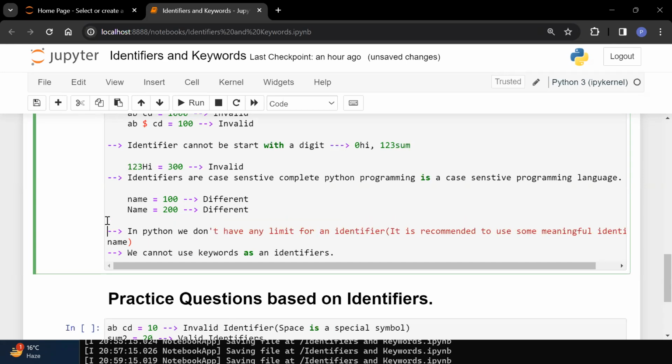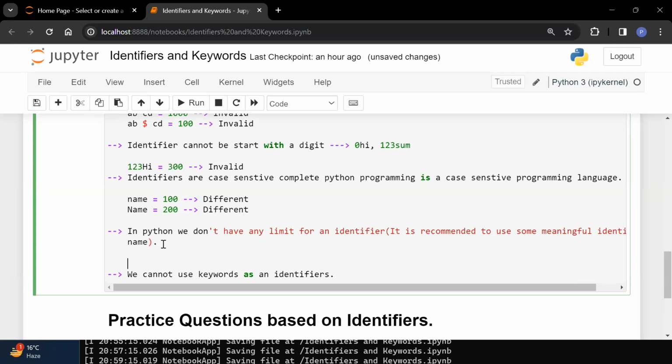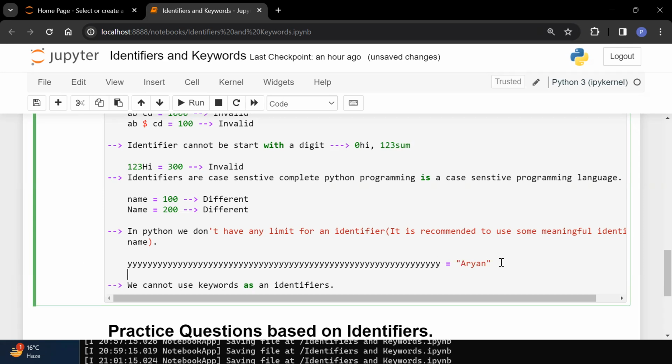Now after this, next one. In Python, we don't have any limit on identifier length. What is the meaning of this? Suppose that I want to create one variable in which I will store some data, the name of a student. I am taking one identifier name, something like this, and I give the name Aryan. And another identifier I am using is name is equal to Aryan.